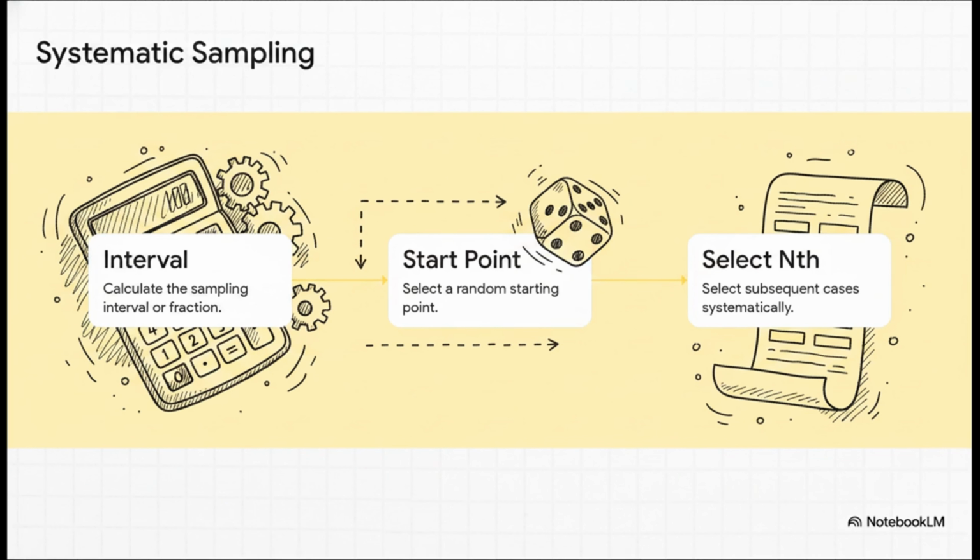Alternatively, for massive corporate or academic datasets, she might deploy systematic random sampling. First, she calculates a sampling interval. So, say you divide a huge population of 2,500 by a target sample size of 100, that gives you an interval of 25. She rolls a random starting point between 1 and 25, and then efficiently pulls every 25th case from her dossier. It's an incredibly smart tactic for saving time while maintaining integrity.